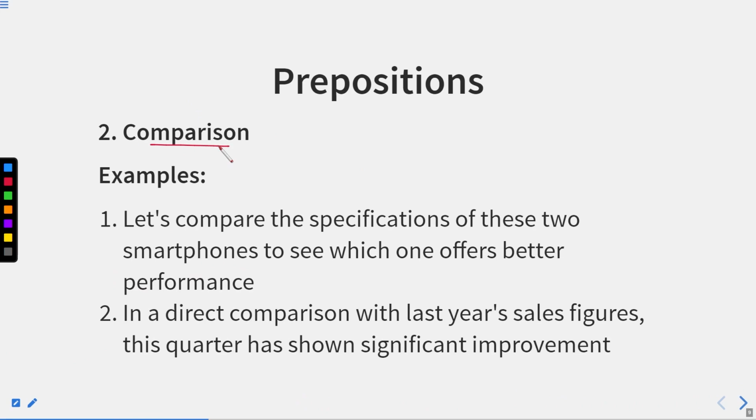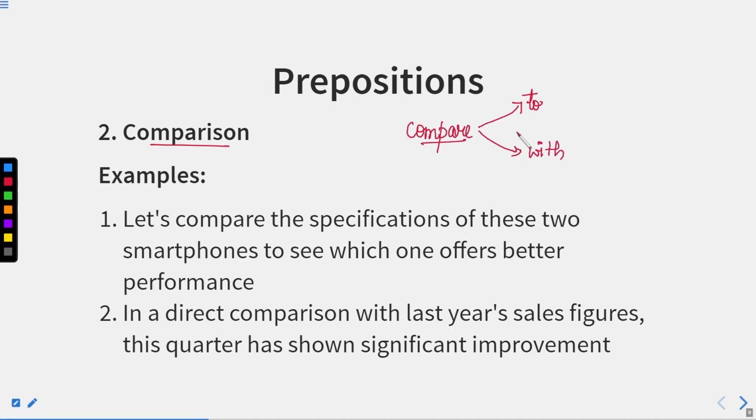We have a word comparison. Now let us take the word compare from this. So compare is a verb that we know well. Now what happens with this word compare? We can have two prepositions. Either we have to as a preposition followed by it, or we can have with as a preposition following the word compare.